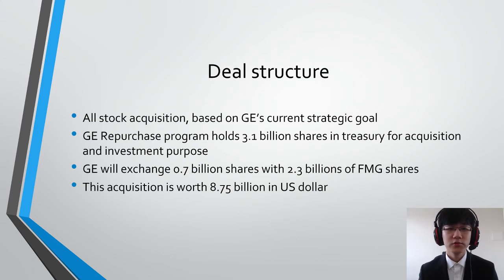We are trying to reduce our debt level and using cash for restructuring purpose. The best choice for us is to use all stock acquisition. We can use repurchased program shares for this acquisition. Totally, this acquisition was 8.75 billion in US dollars.